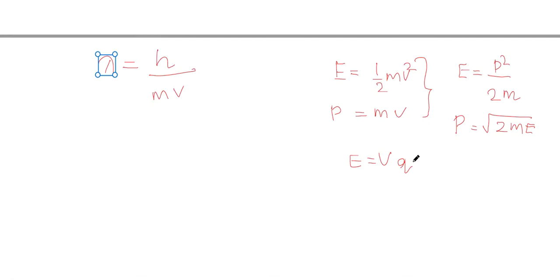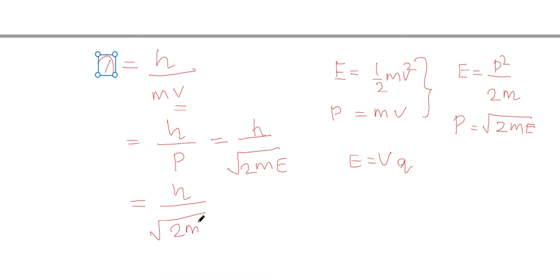So here, don't confuse this V and that V. This is potential and that is velocity. So now we can write lambda equal to h by P, equal to h by root of 2mVQ.